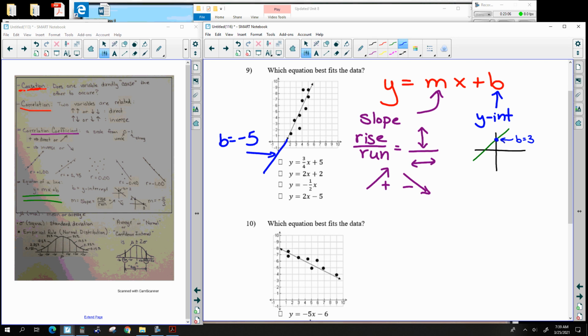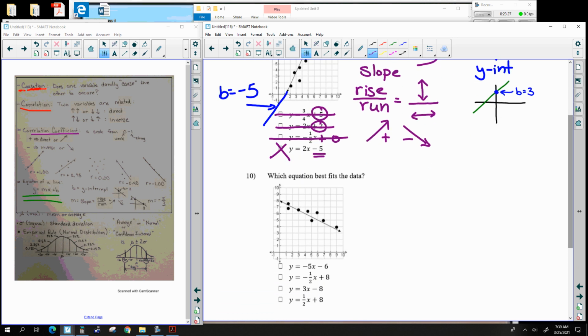The first one has a positive, so it's not +5. The second one has a positive. That means it's not A. This next one doesn't even have one, so it's technically 0. And the only one that has a negative y-intercept is that last one. So just by knowing the y-intercept, I can identify that this equation would be 2x minus 5.